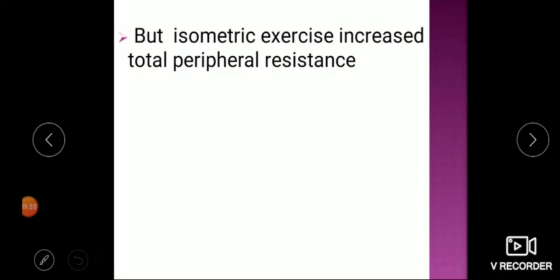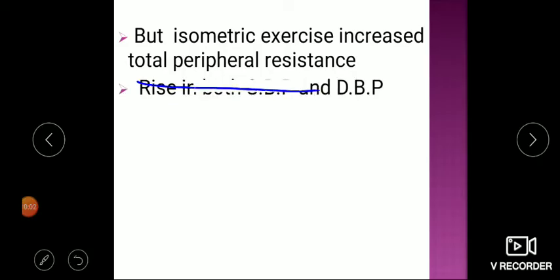But in isometric exercise, where the length of the muscle is constant, for example when you are lifting a heavy weight, there is a rise in total peripheral resistance. So there will be a rise in both systolic as well as diastolic blood pressure. So this is the difference based on the type of exercise you are doing, isotonic or isometric, and how many groups of muscles are involved.